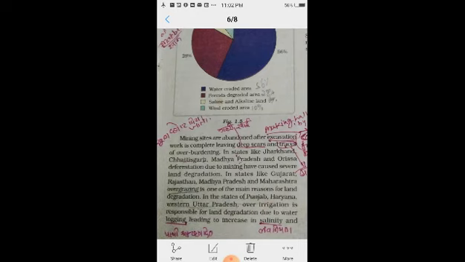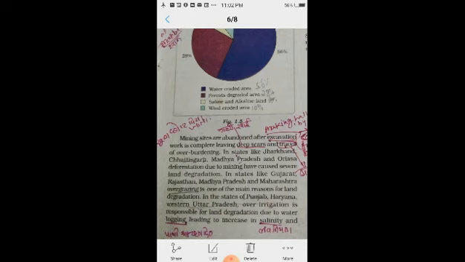And if we talk about Punjab, Haryana and Western Uttar Pradesh, over irrigation is responsible for land degradation. What is the reason in these states? Over utilization of water resources and irrigation.